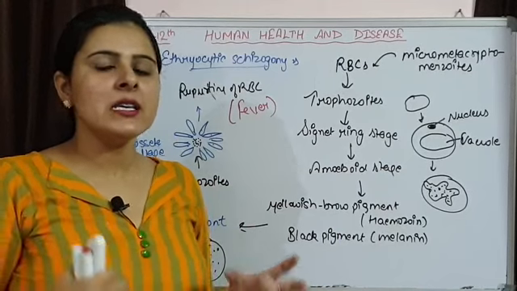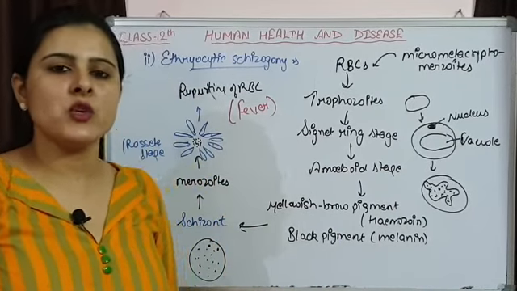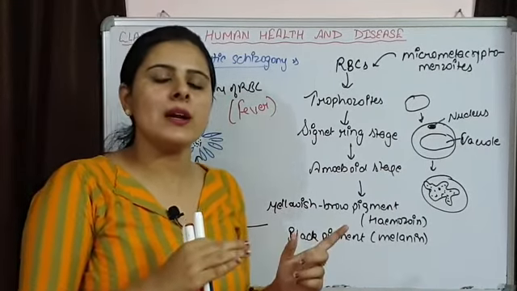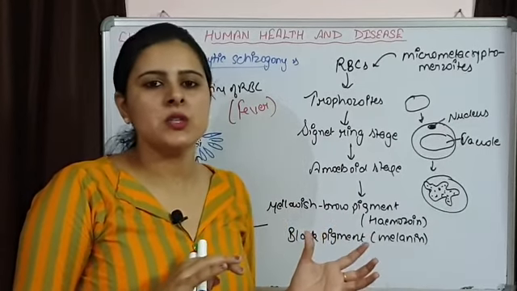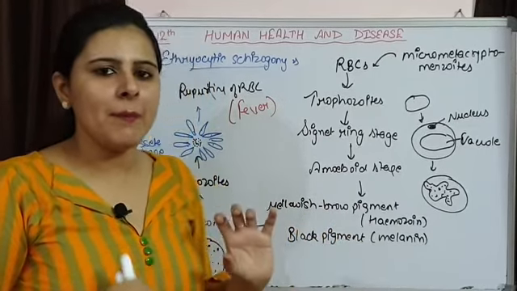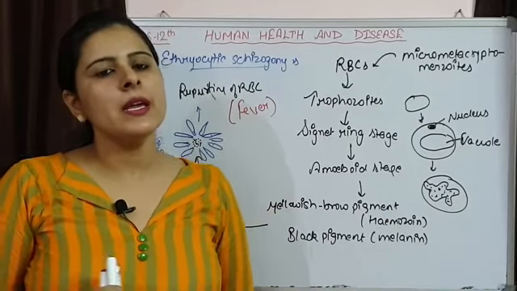Next comes the sexual reproduction, or you can say sexual multiplication, that is going to occur inside the body of the mosquito. So what will happen next, that we are going to discuss in gamogony.